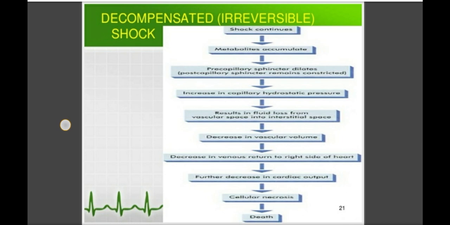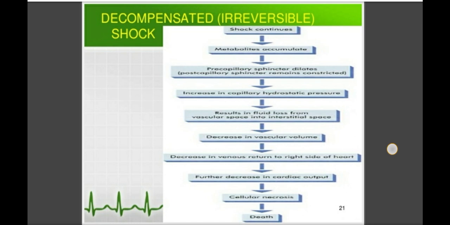And when there is decrease in the venous return to the right side of the heart, that causes further decrease in cardiac output. When there is decrease in the cardiac output, then there is decrease in the blood flow, and that leads to cellular necrosis and death of tissue, and that leads to the final stage, that is the irreversible stage of shock.